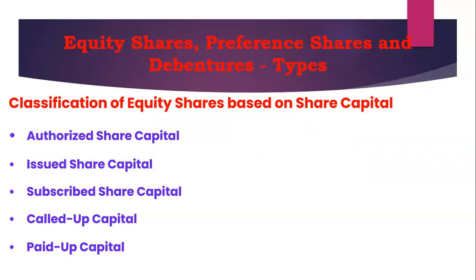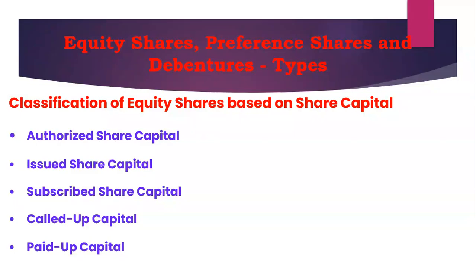What exactly is meant by authorized share capital? Every company must mention in its memorandum of association, which is a document, the maximum amount of capital that can be raised by issuing equity shares. Of course, the limit can be increased or decreased by paying additional fees and after completion of some legal formalities for changing the capital clause of the memorandum of association.